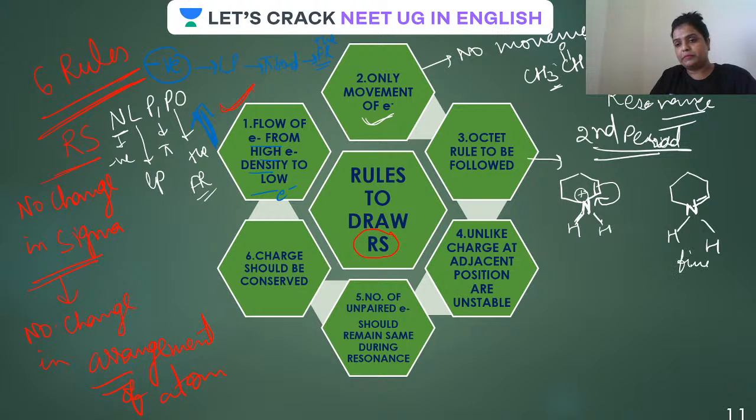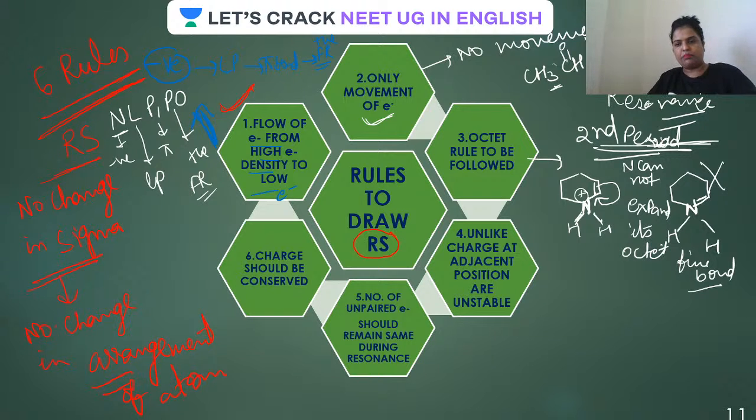And nitrogen is present in the second period, so it cannot extend its octet. Nitrogen cannot expand its octet. Is that clear? Keshav Mandal, is that clear? All you guys, is it clear? Let me know if it is clear, beta.